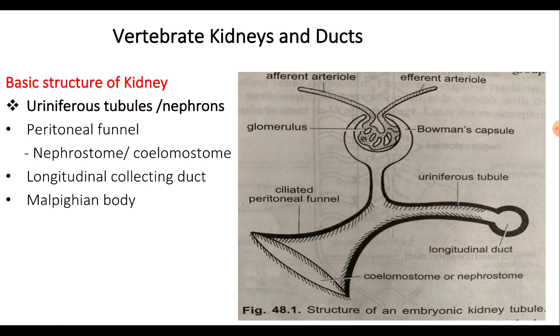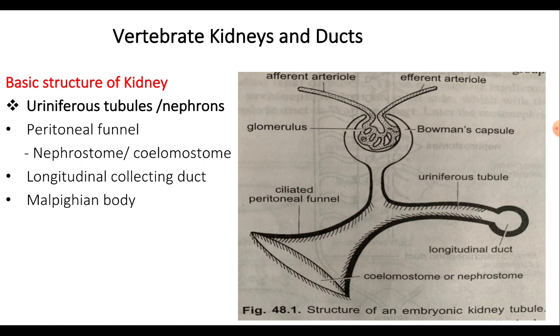As we all know, uriniferous tubules arise from the intermediate mesoderm, which is called the nephrotome, which extends on each side along the entire length of the body in between the upper segmental mesoderm and the lower lateral mesoderm.